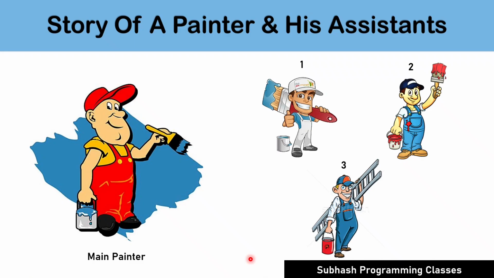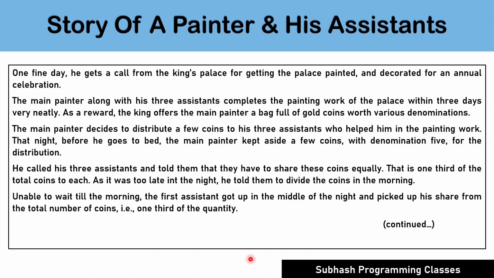This is a story about a painter and his three assistants. In this story, the main painter does house painting by visiting different houses. He always takes his three assistants along with him to help him in painting the buildings. One fine day, he gets a call from the king's palace for getting the palace painted and decorated for an annual celebration. The main painter, along with his three assistants, completes the painting work of the palace within 3 days